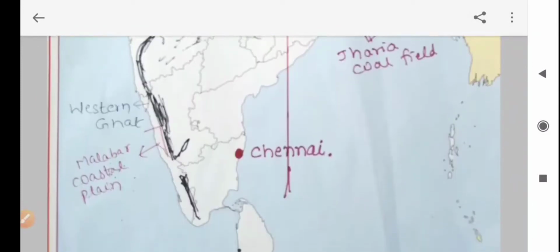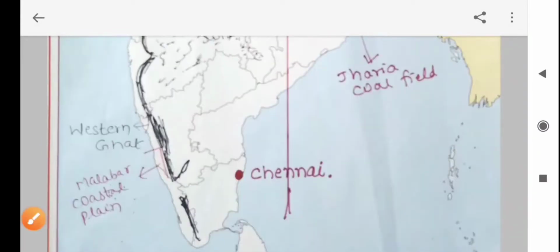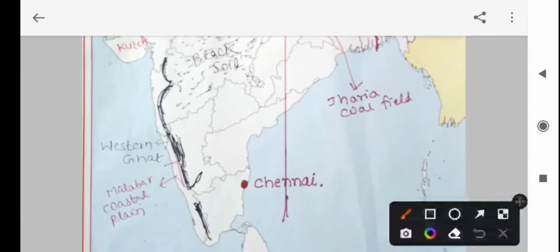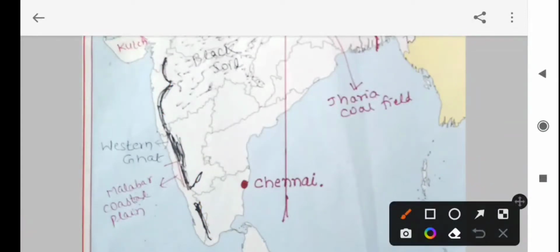Next, the third is Chennai. Look at this one, band 1. This is the area, the place of Chennai. Next is the Western Ghats. Look here at the black mark. This black mark is the area of the Western Ghats.